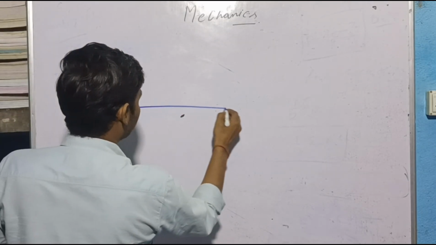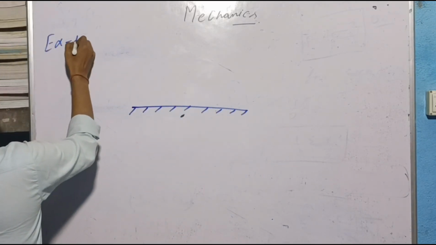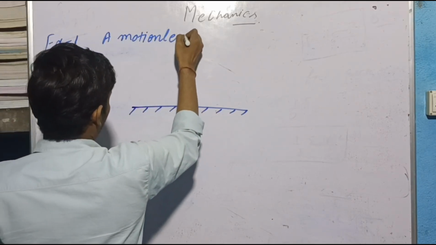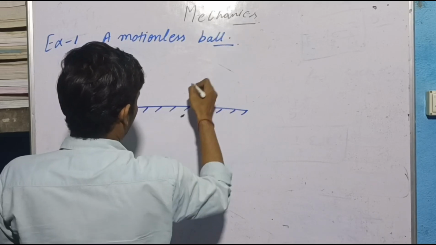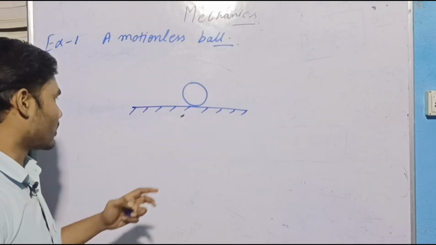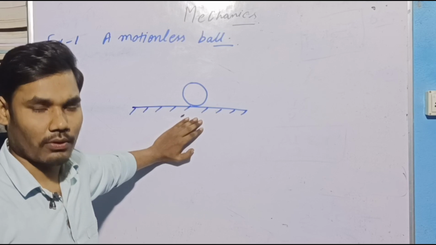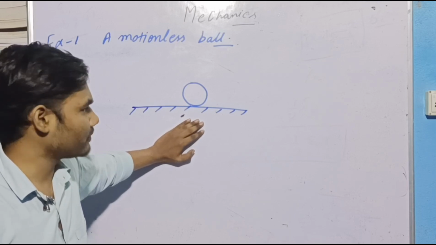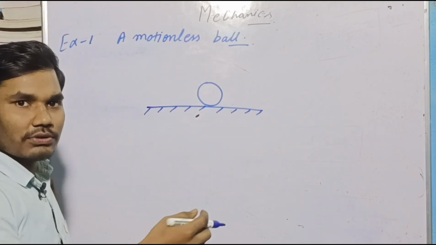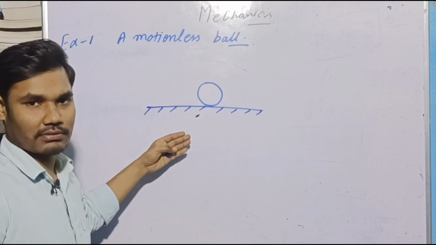Okay, let's take an example. There is a ball here, a motionless ball. It is not moving. Now, what is the position of this ball? Could you tell me, please, what is the position of this ball? To specify the position of this ball, you need some other things, something nearby it.